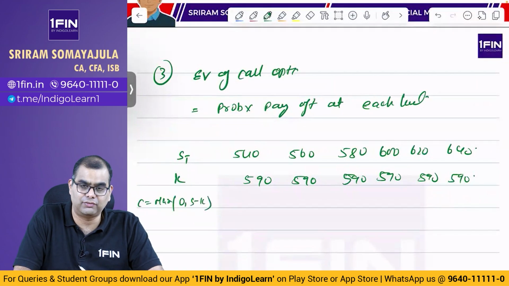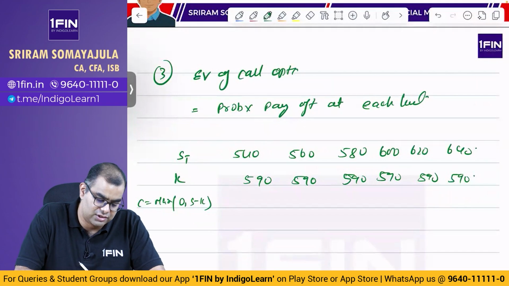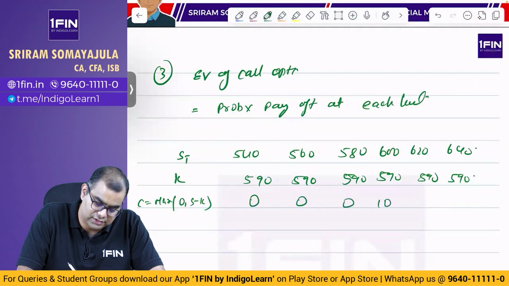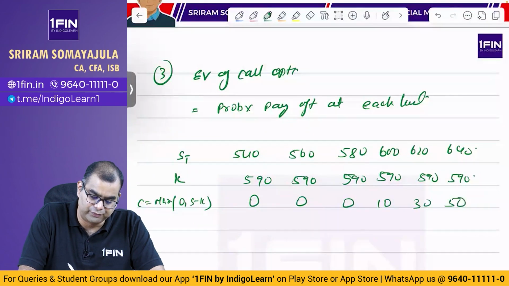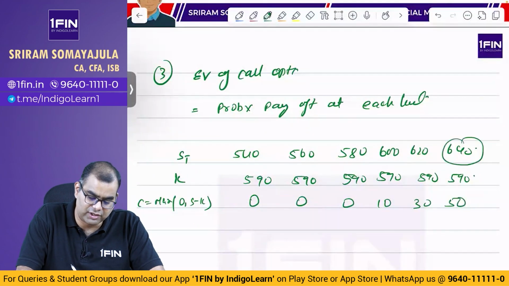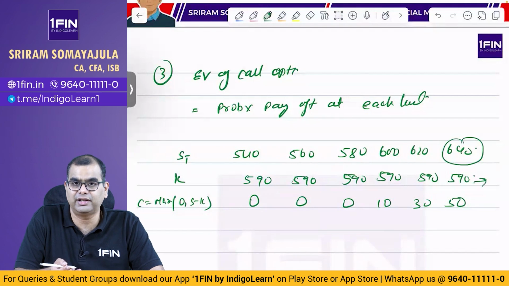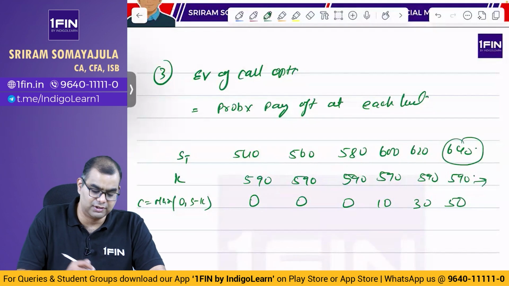Okay, and again whatever is the spot I am going to get, as long as it is greater than my strike price, the difference between those two is my profit. So you want 0, 0, 0, 10, 30, 50, because if market is at 640 I will buy it at 590 on that day and make 50 rupees profit. Correct. So this is payoff.